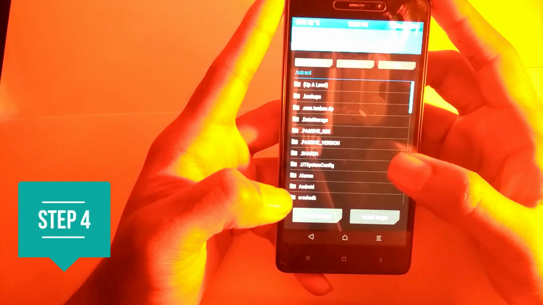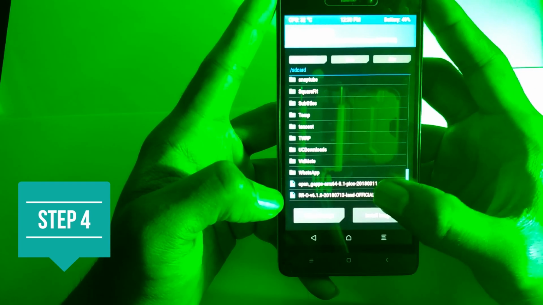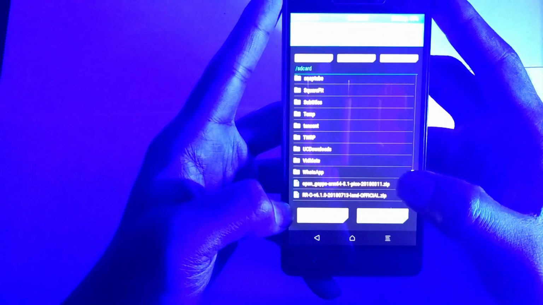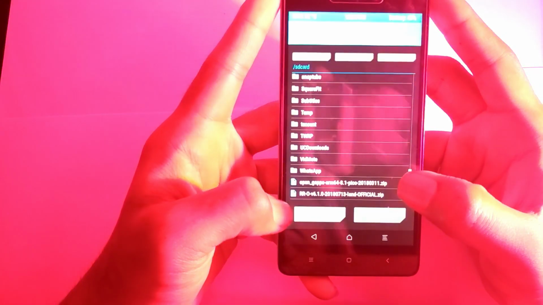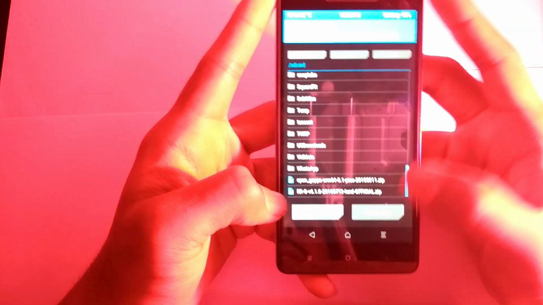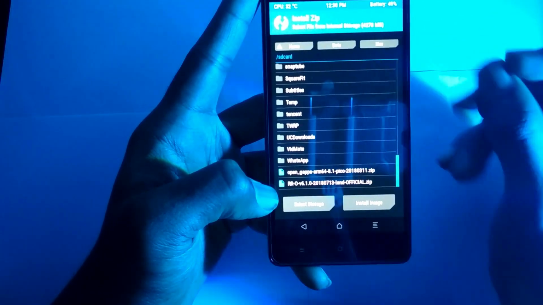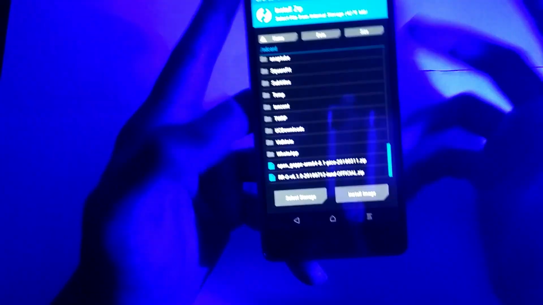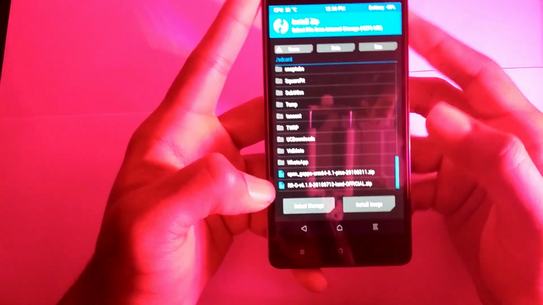Go to the install, and here you need to select the two zip files. First one is the ROM, and I'm choosing the 6.1.0, which is the 13/7/2018 update of Recursion Remix, and it is a Treble ROM. What I mean by Treble ROM, I will be explaining in my next video, and I shall tell you about it separately, what are Treble ROMs and non-Treble ROMs.